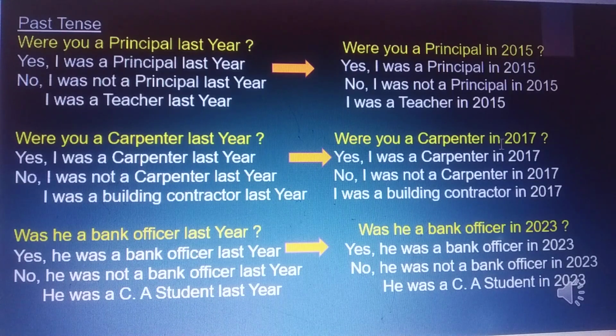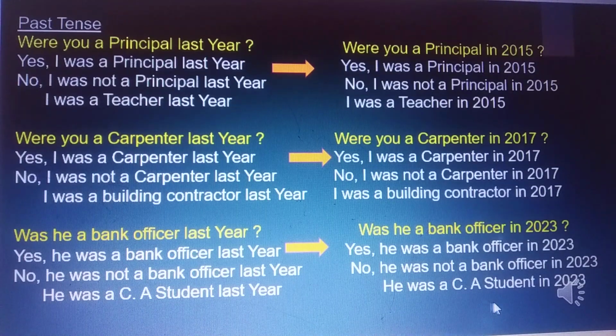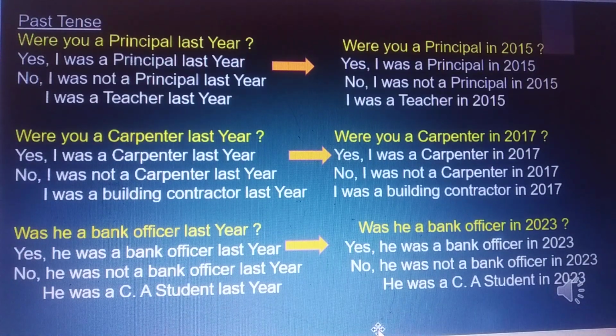Were you a carpenter in 2017? Yes, I was a carpenter in 2017. No, I was not a carpenter in 2017. I was a building contractor in 2017. Was he a bank officer in 2023? Yes, he was a bank officer in 2023. No, he was not a bank officer in 2023. He was a CA student in 2023.